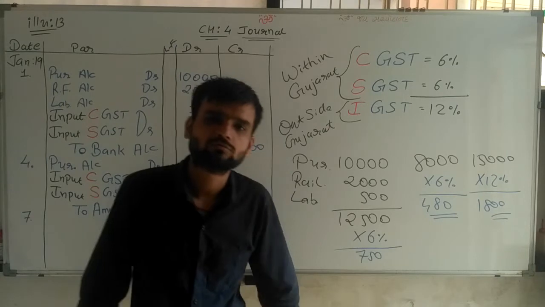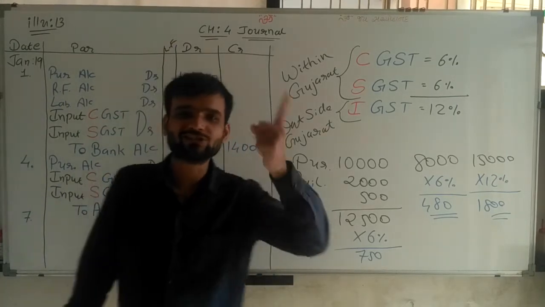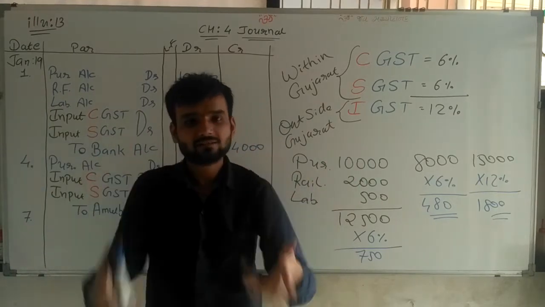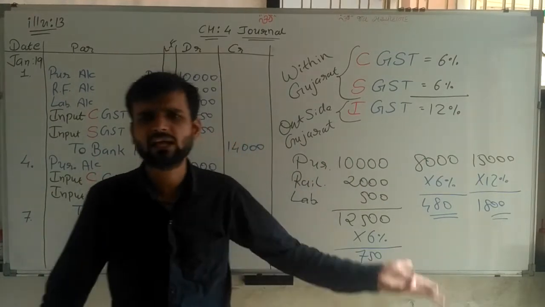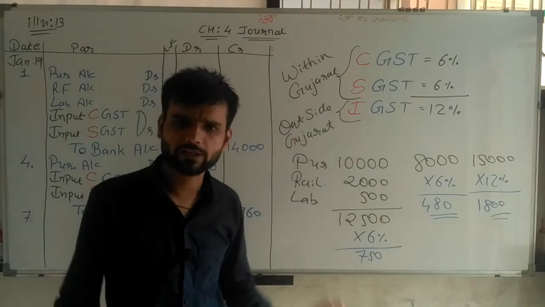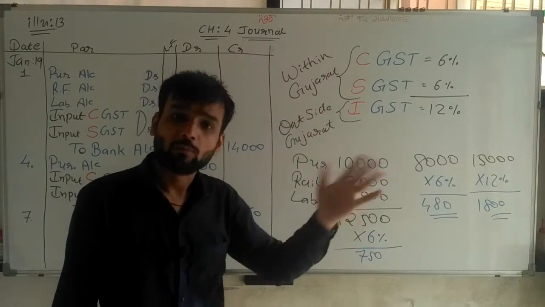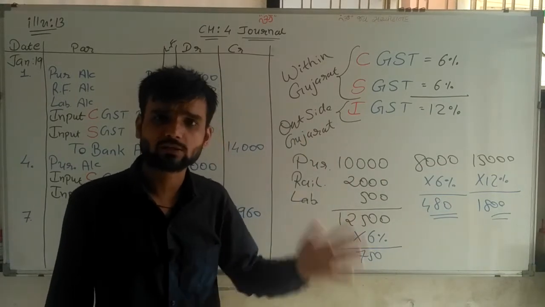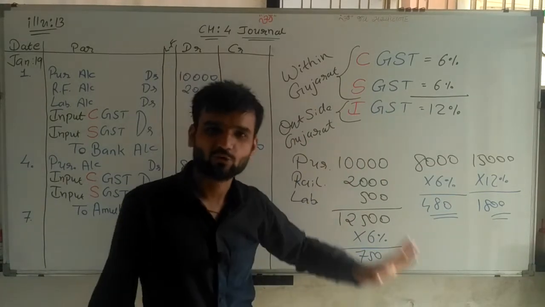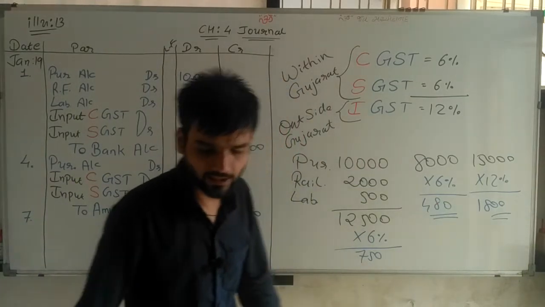No difference, I know. That's why the government says only one GST, only one tax. This is the one tax, nothing else. GST means one tax. 12% fixed. You are selling in Gujarat or outside Gujarat, purchasing from Gujarat or outside Gujarat, in both situations the same tax you have to pay. Only one tax. So 12% is 1800 rupees.